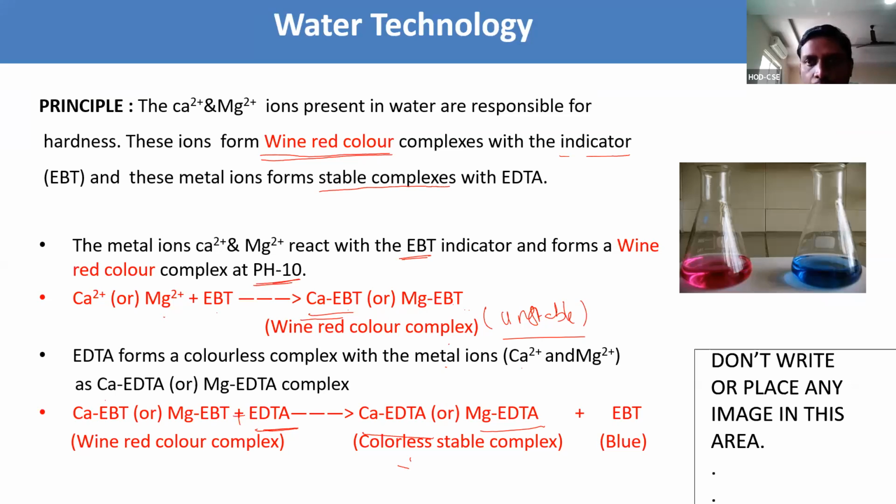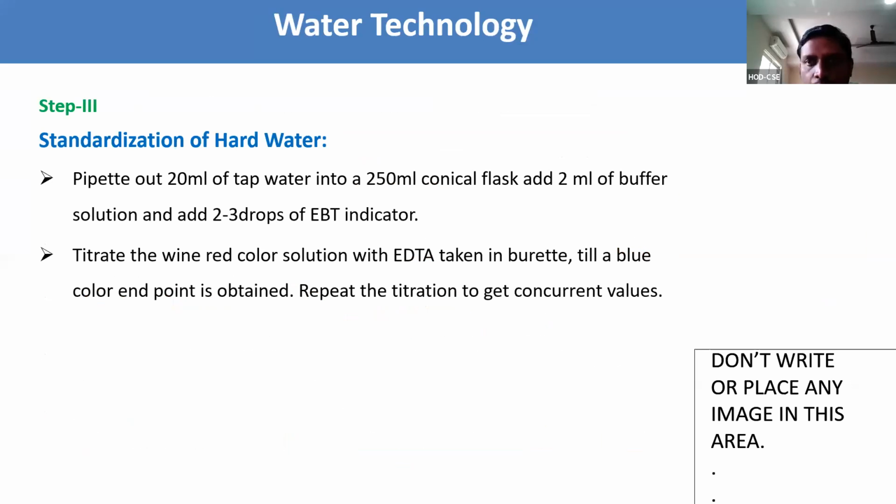We are taking 1000 ml of water, so the weight is given as 1 by 100 into 1000 by 1000. We got 0.01 molar. From the solution we got in step 1, that is 0.01 molar, we need to take 20 ml.